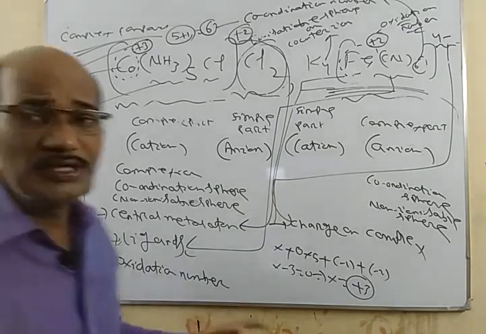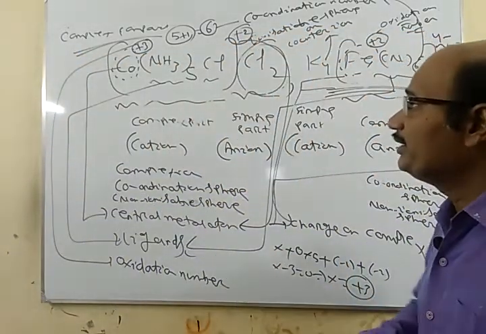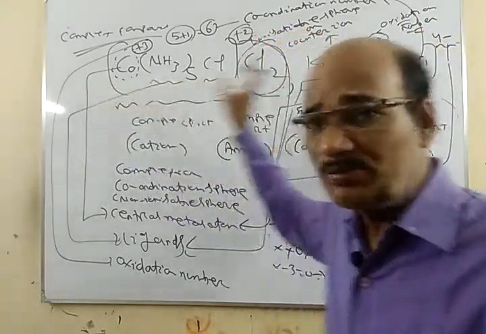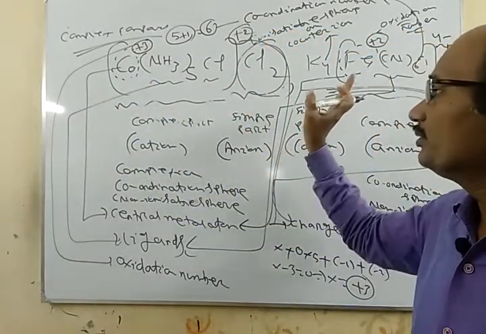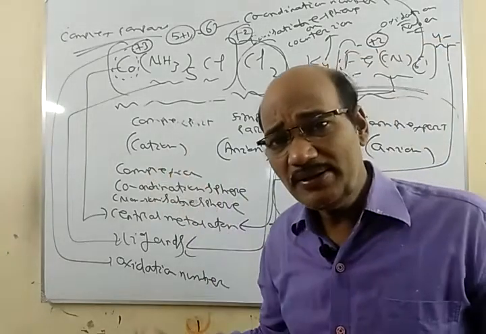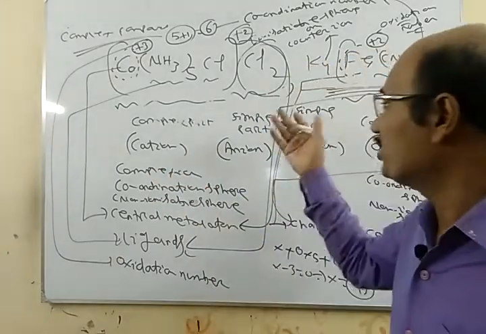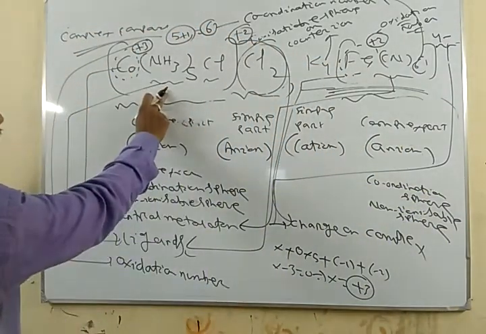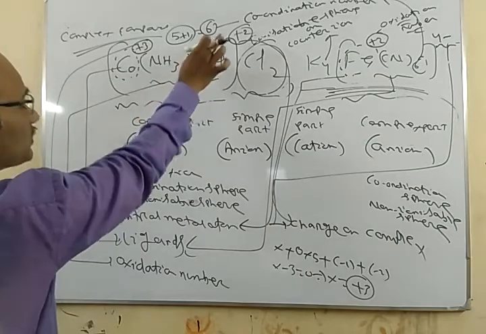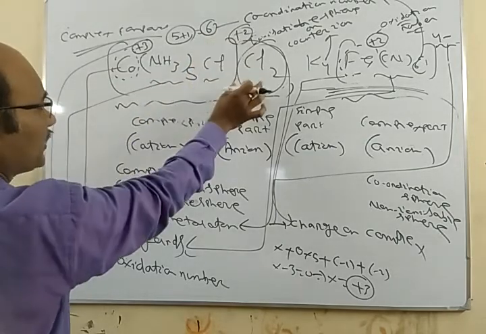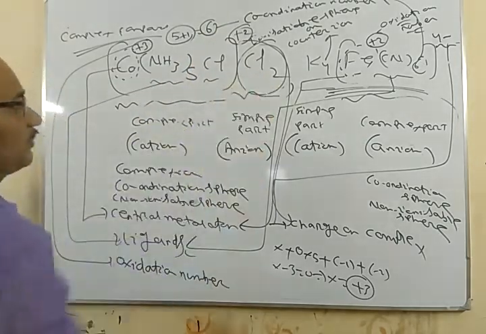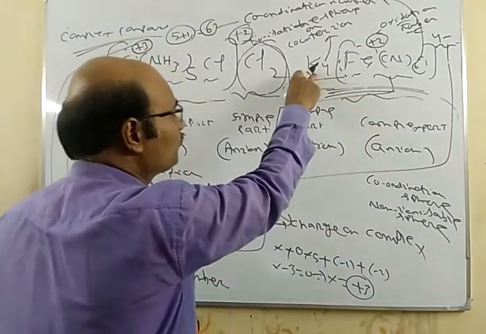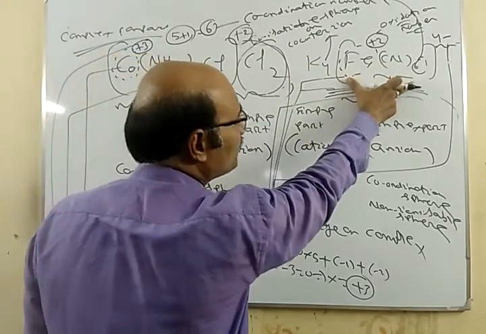In a complex compound, as we discussed, we have two parts, the complex part and the simple part. The complex part can be a cation or an anion. Similarly, the simple part can also be a cation or an anion. So here in this complex, the complex part is the cation with +2 charge and the simple part is the anion. Similarly, in this one the potassium is the simple part, 4+, and this complex is the anion.